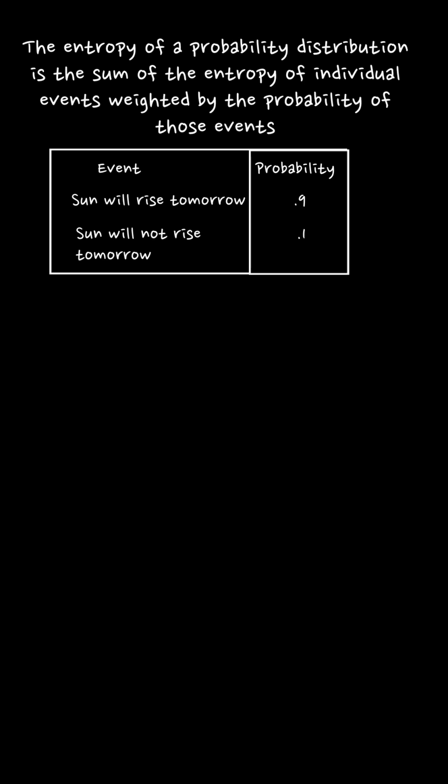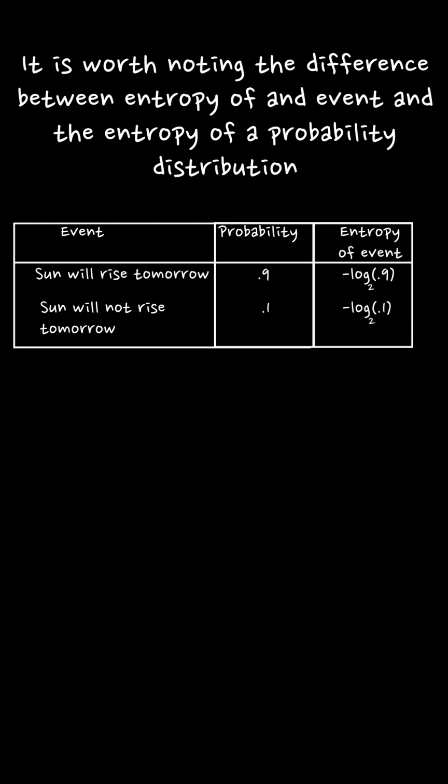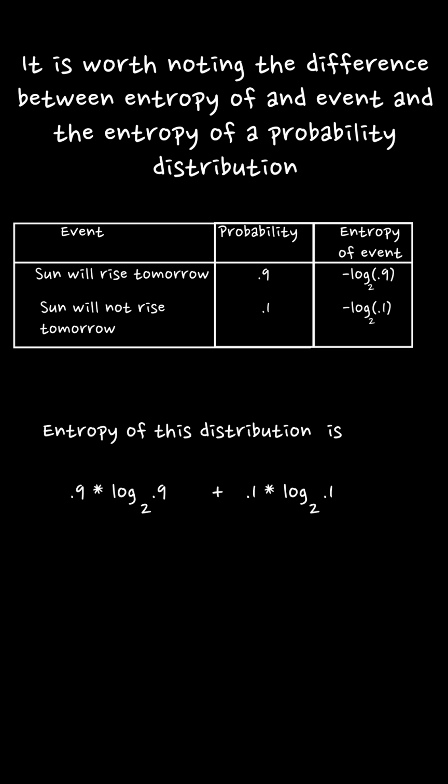Now, to find the entropy of a distribution, we do exactly what we did for finding the average value of observations. We weight the entropy of each event by its probability. It is worth noting the difference between the entropy of an event and the entropy of a probability distribution. The entropy of an event is the information content of an individual event. The entropy of a probability distribution, on the other hand, is the average information content across the entire distribution.